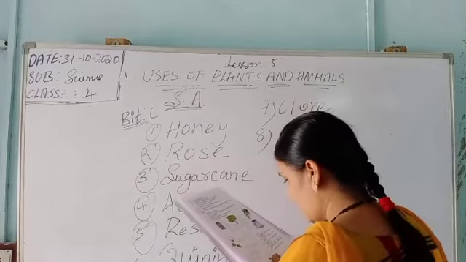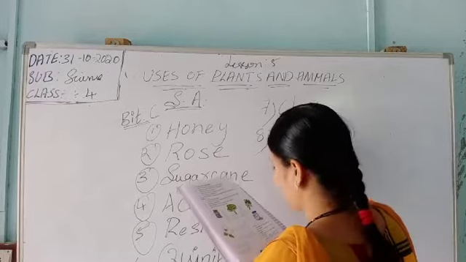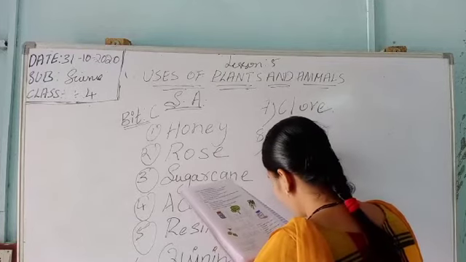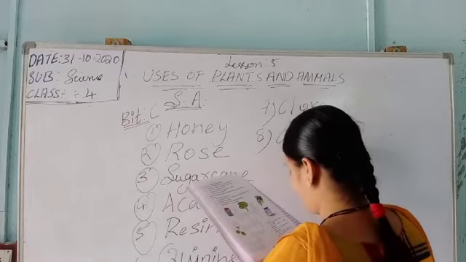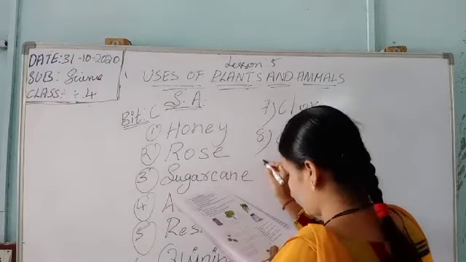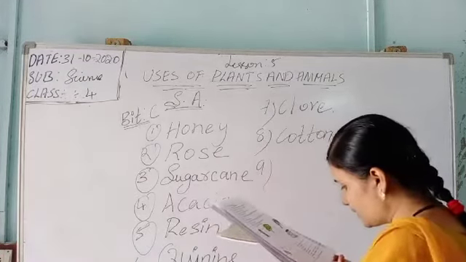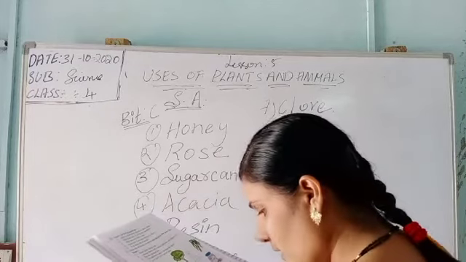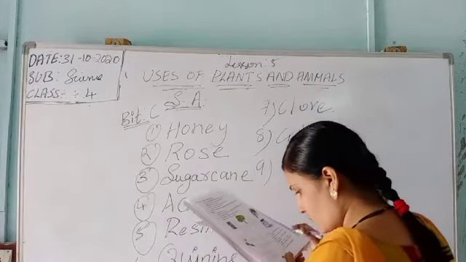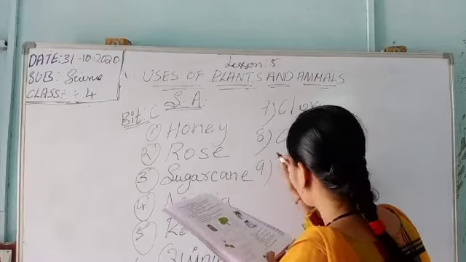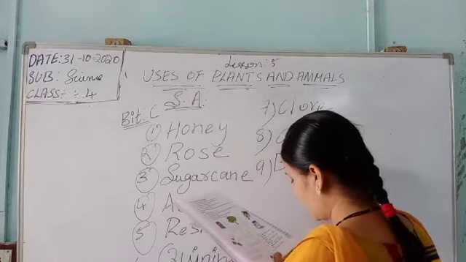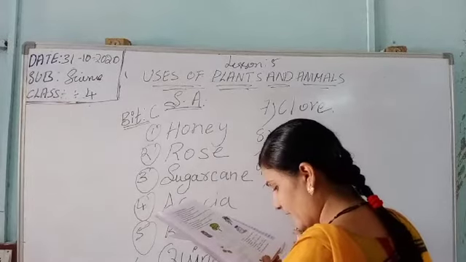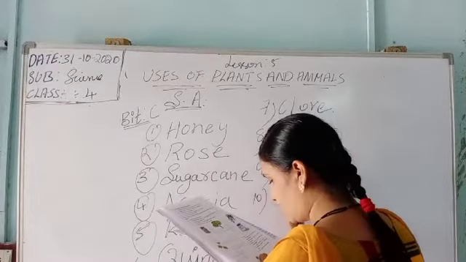Cloves. The eighth one is fiber used for towels and bed sheets. Cotton. The ninth one is a tall grass used for making paper, furniture, etc. Bamboo. Then a common beverage, that is the 10th one, coffee.